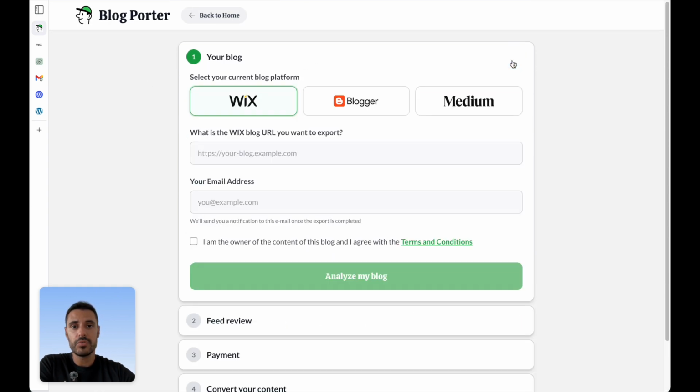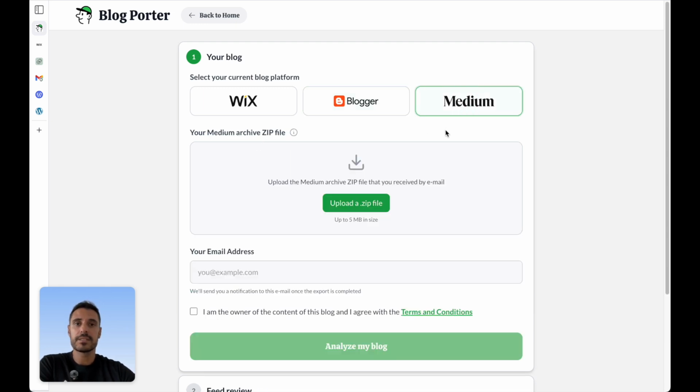I'll just show you how you can do it for Blogger as well. And it's the same process. You just need to enter your Blogger URL and your email address. For Medium, it's slightly different.